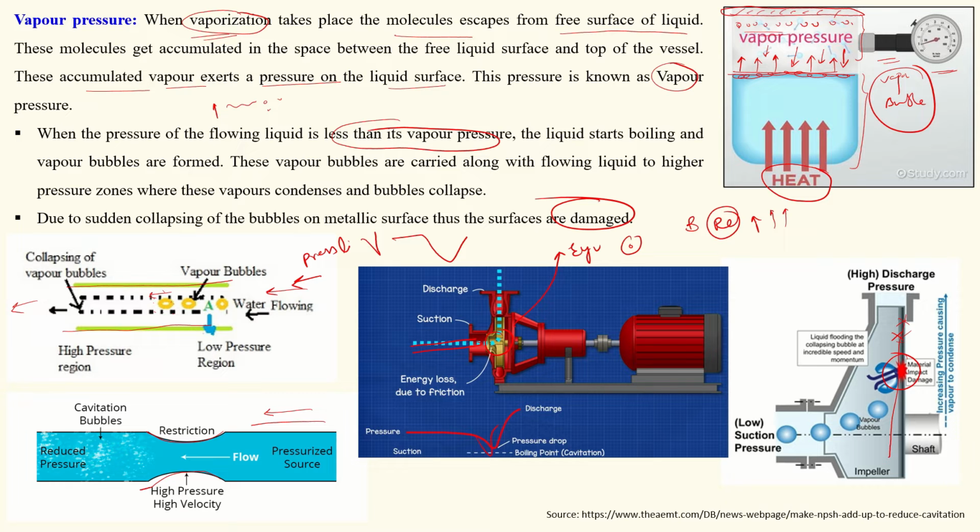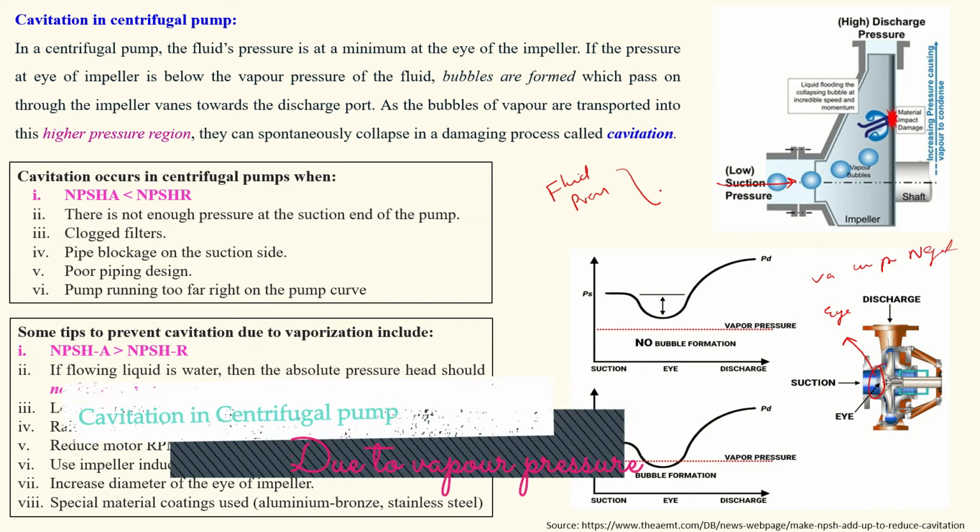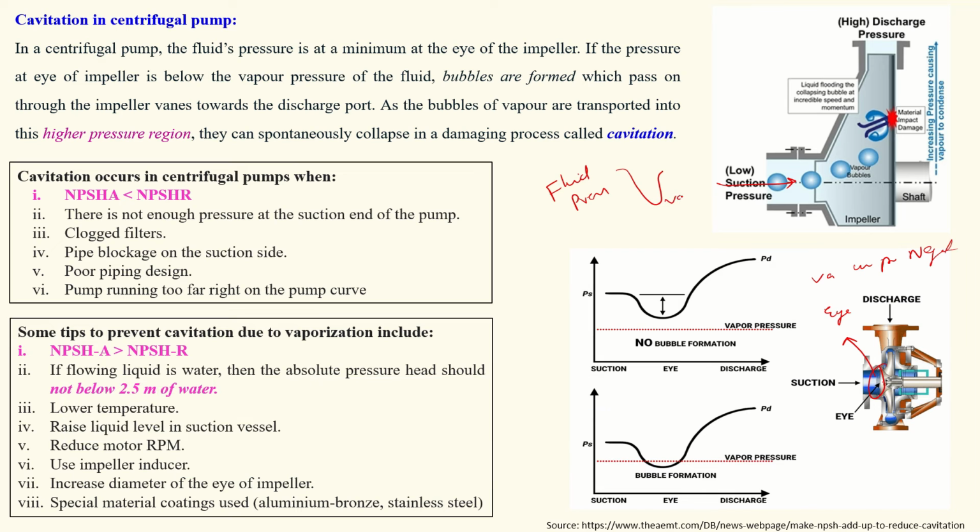Now let us understand what cavitation is. The pressure of the liquid which was flowing in this pipe falls below the vapor pressure. In this condition, water bubbles will form and hit the impeller. This phenomenon is called cavitation. So let us understand that.